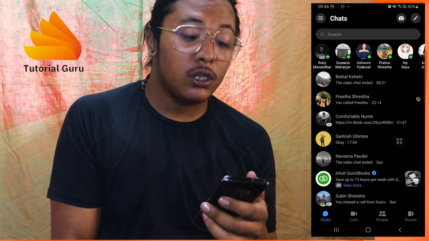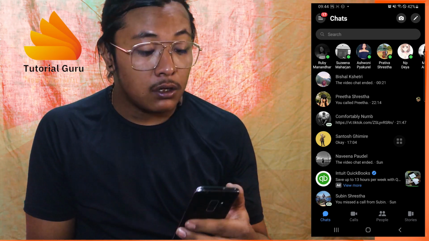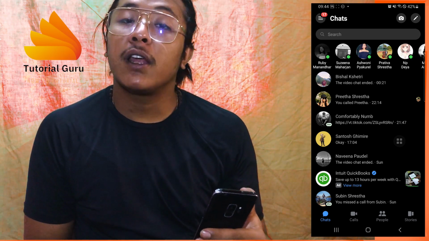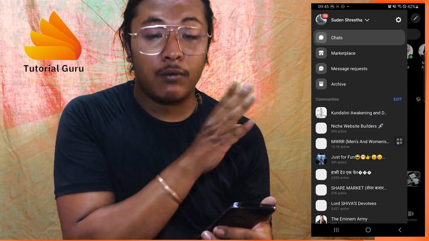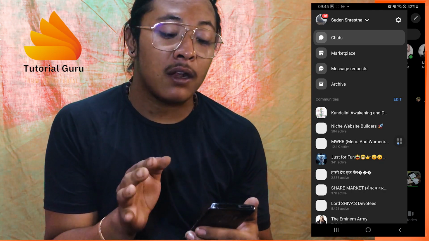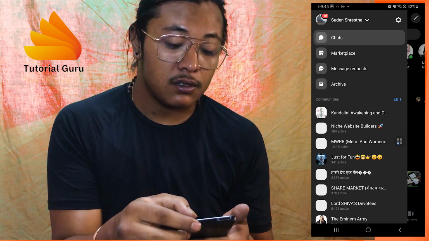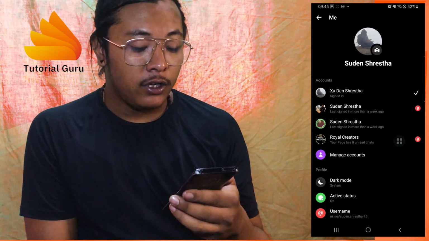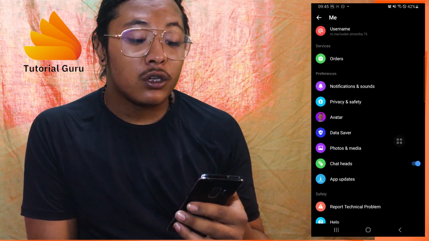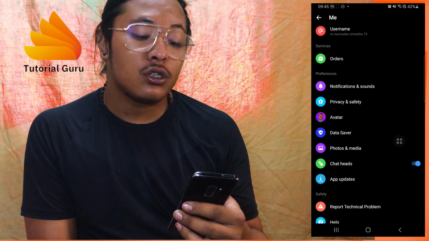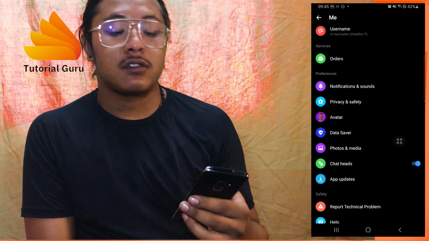Now in order to proceed to fix that problem, simply tap on the three line icon at the top left corner of your screen. Tap over there, and when this panel appears, at the top right corner of the panel, not the screen but the panel, you can see there is a settings icon available for us. Tap on that settings, and after landing on the settings side of Messenger, scroll down to the bottom of the screen until you can spot the notifications and sounds settings under the preferences. You can see there is the notifications and sounds.